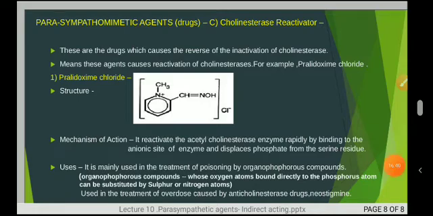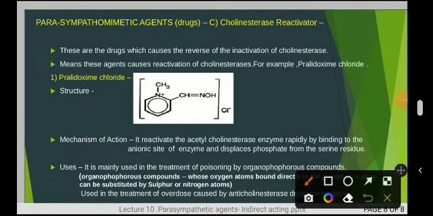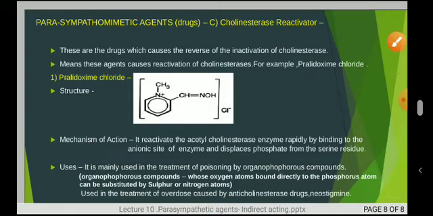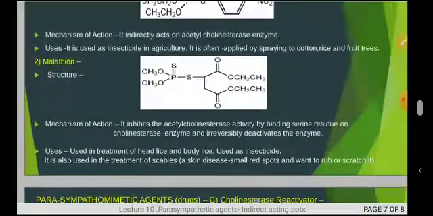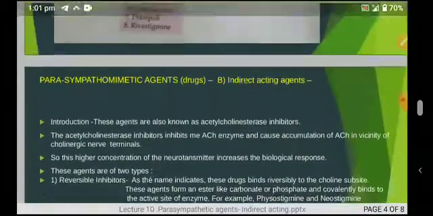And the last one, it is used in the treatment of overdoses caused by anticholinesterase drugs. For example, neostigmine. When there is an overdose of neostigmine in our body, we should prefer pralidoxime chloride to counter the overdose caused by the anticholinesterase drug. For example, neostigmine. So this is all about today's session, the parasympathomimetic agents.